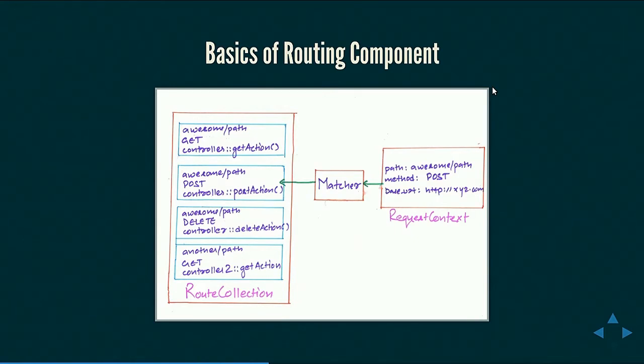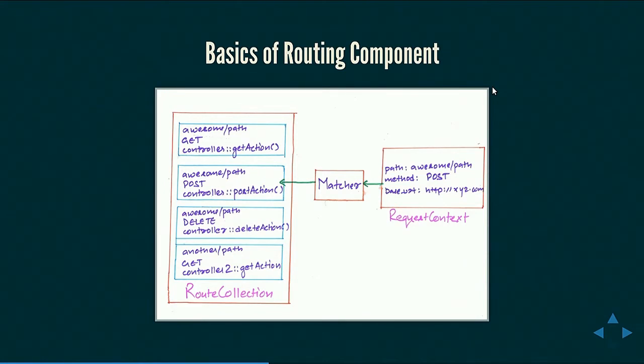So what path has been requested, what method for that path has been requested, and other parameters like base URL or host and all those things. And matcher is the object that actually matches that particular request to the appropriate route and executes that route's controller.